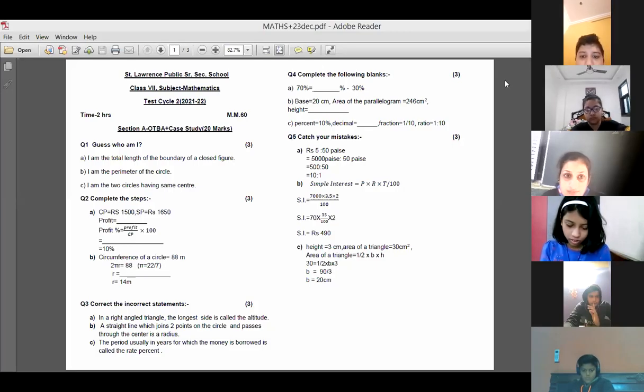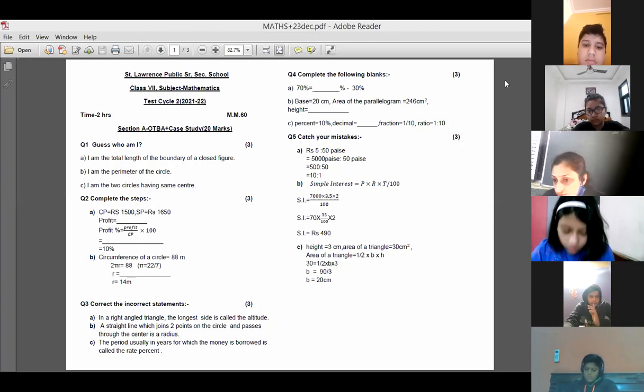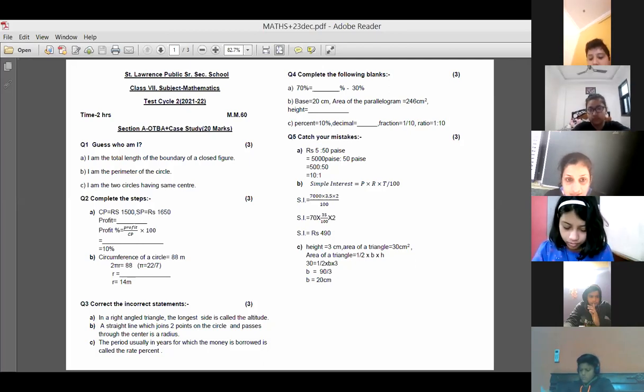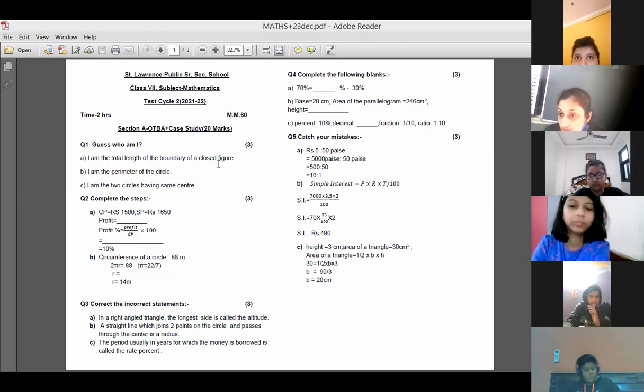Today we'll discuss the maths cycle test paper. Okay, let us discuss your answers here. Yes, perimeter is the right answer. Absolutely right, Mahi. Area is not the total length of the boundary of the closed figure, it's written. So if it is written boundary, then Mukul, your answer is wrong.